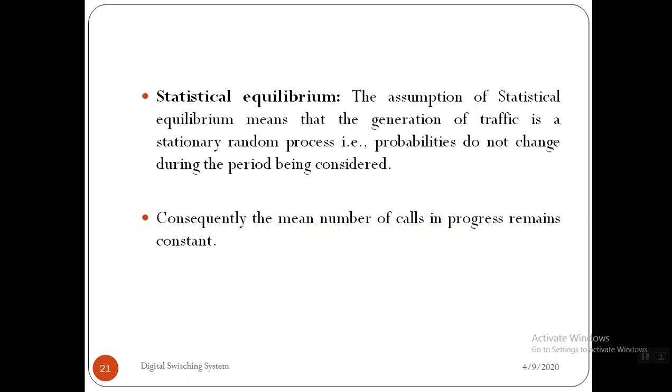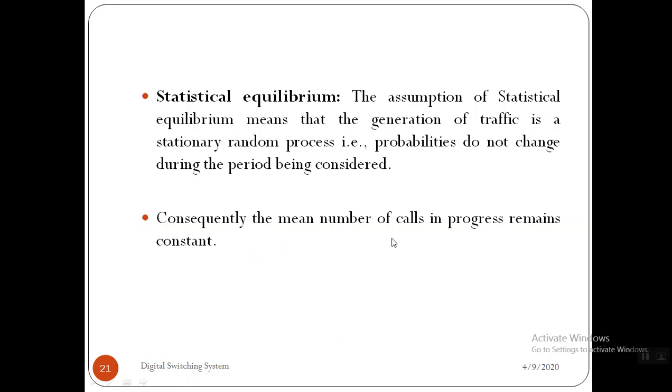So on average, the probability we are supposed to consider, right? So we are assuming that it's a stationary random process. Actually it is not stationary, it is going to vary at every minute. If the probability varies, it cannot be identified. So that's why we assume that it's a stationary random process. It means it is an average, right? Throughout the period we have considered, the probability is equal. Equal distribution is there. This is an assumption. Actually, probability is not equally distributed throughout the time t. It is going to vary, right?